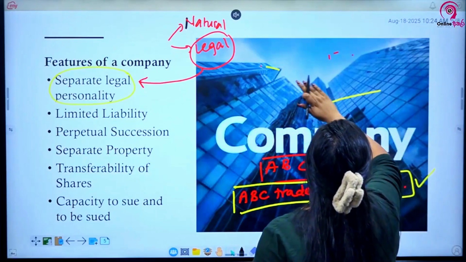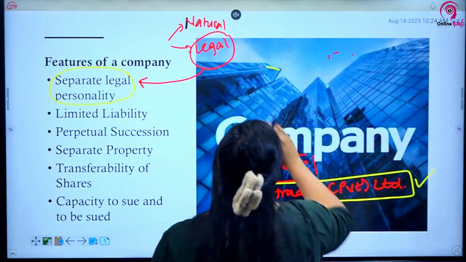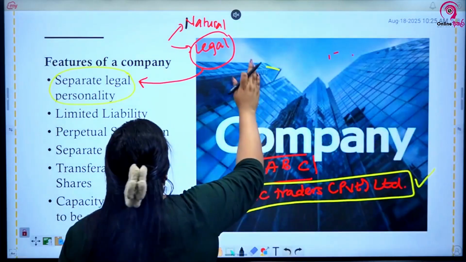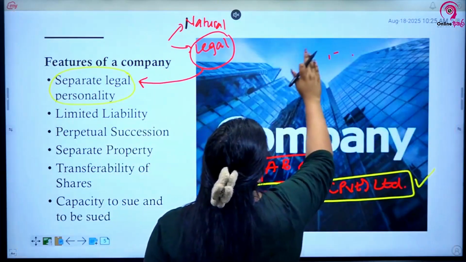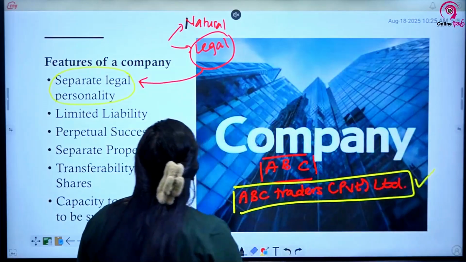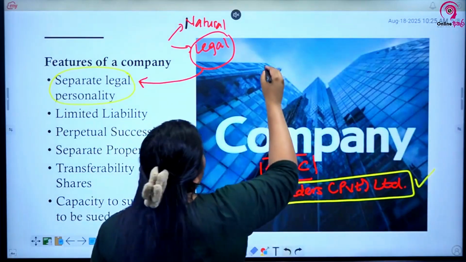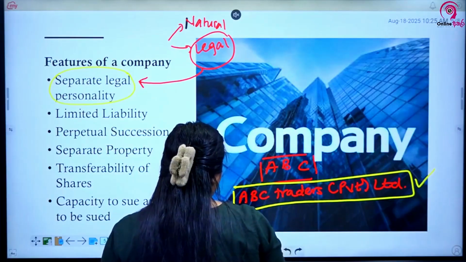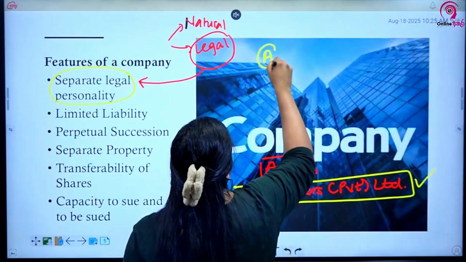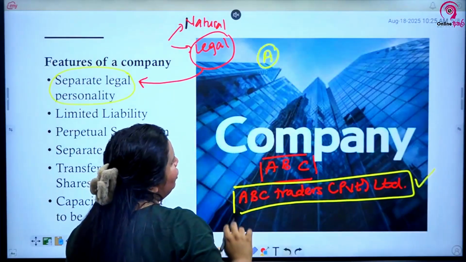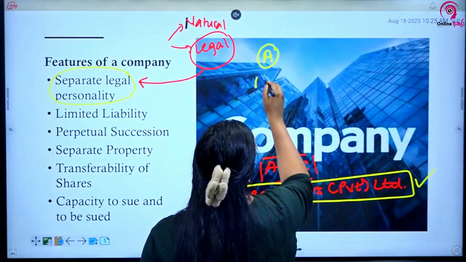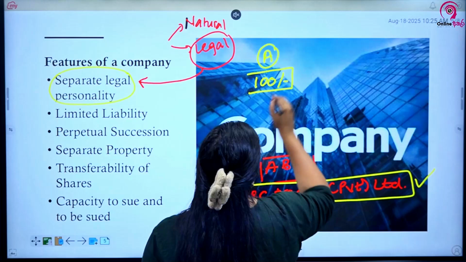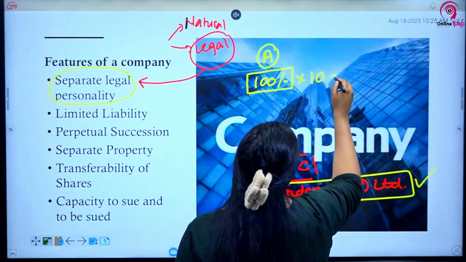Under limited liability, let's say you as a shareholder, let's take it as A, a person called A, buys shares of a company. Let's say each share is worth 100 rupees, and he buys 10 shares of the company.